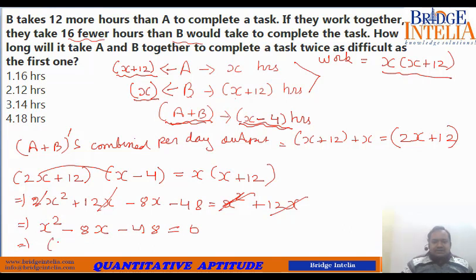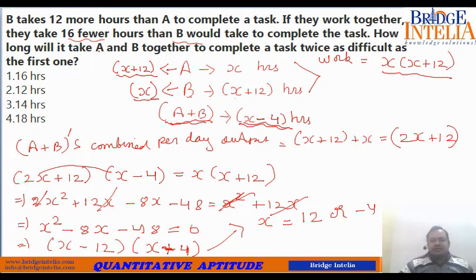So from here, X minus 12 into X plus 4. So if you solve this, X is equal to either 12 or minus 4. The value of X cannot be negative because X is number of hours. So value of X comes out to be equal to 12. But 12 is not the correct answer.